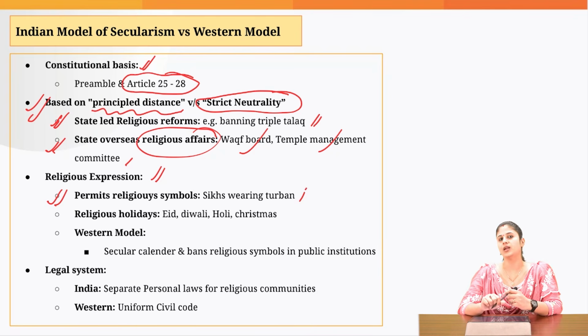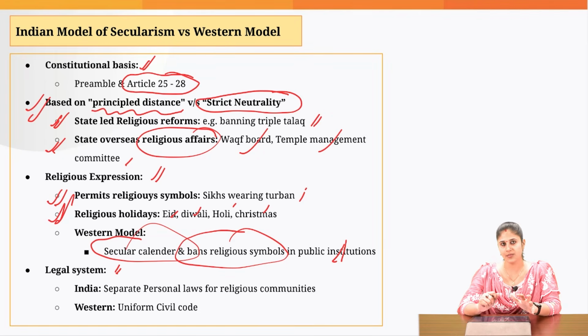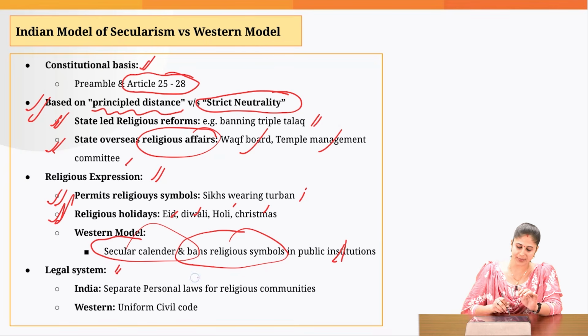But this is not at all allowed in the Western model of secularism. We also have official religious holidays on Eid, Diwali, Holi, Christmas, etc. But in the Western model, they have a secular calendar and they ban religious symbols in public institutions.